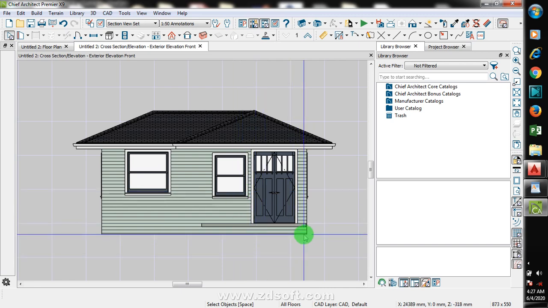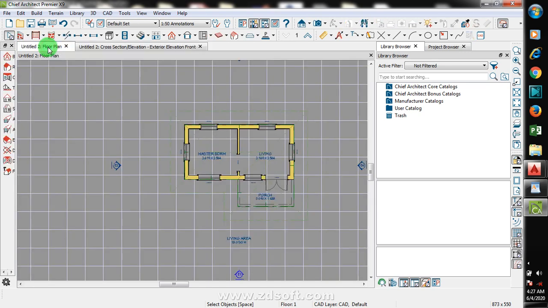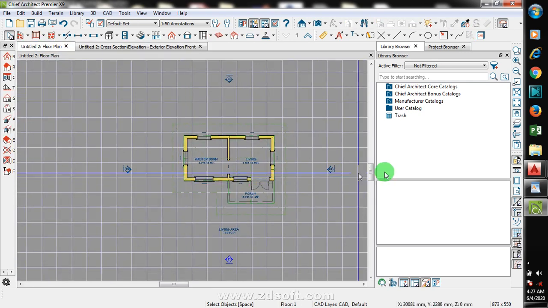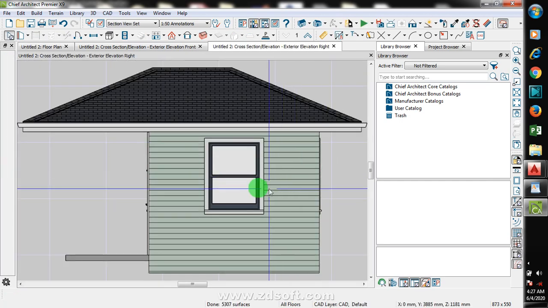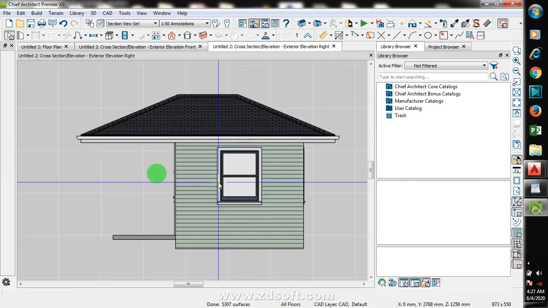I'm going to be showing you a whole lot of things that you can actually do on this software. If I go back to my floor plan, just click there. If I want to see this elevation, I can just double click on this. You can see here, normally I'm supposed to place a column here. Okay, let me go back.